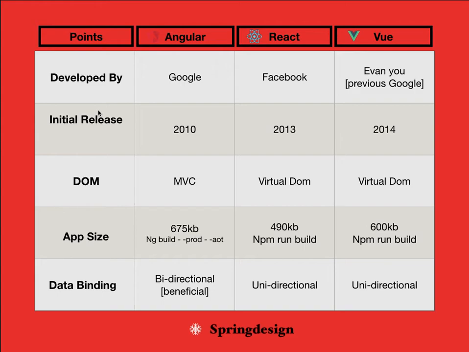And in React, I started a project and did npm run build, and I got 490 kb, and for Vue, I got 600 kb. So you can see the difference, right?